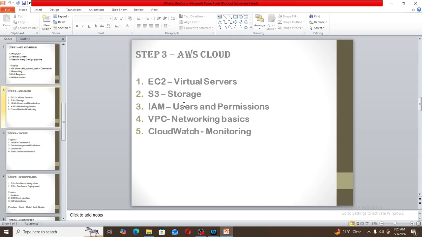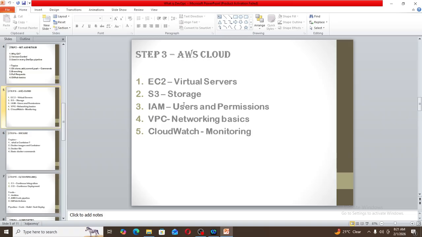Step 3 is AWS Cloud. In AWS Cloud, we should know EC2, which is a virtual server where we can deploy applications and do some configurations. Then we should know S3 bucket, which is purely storage where we can store all the files and objects. Then we should know IAM, which covers users and permissions. In IAM, we can provide permissions to AWS resources also.